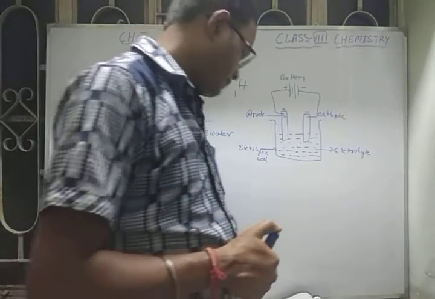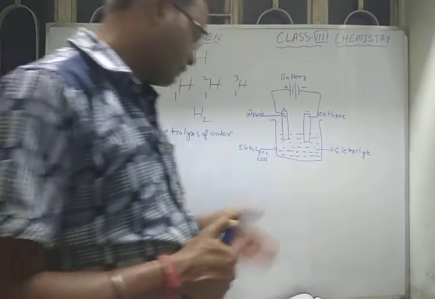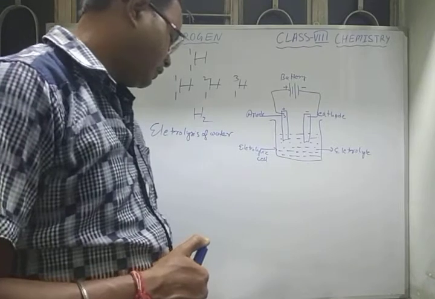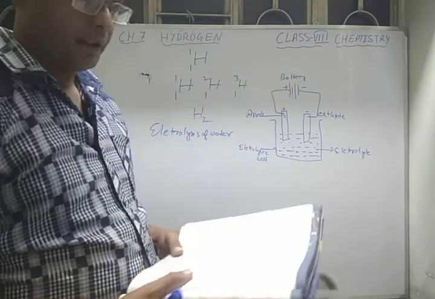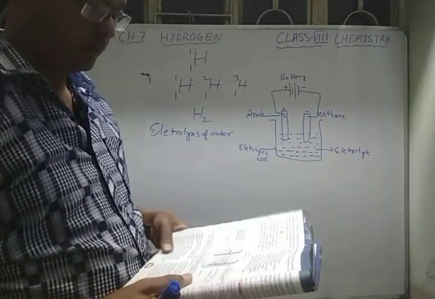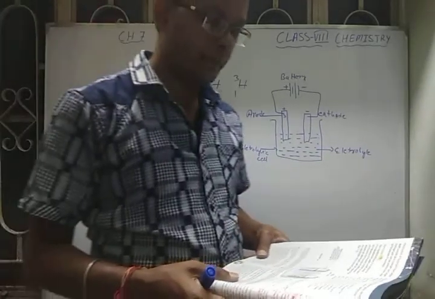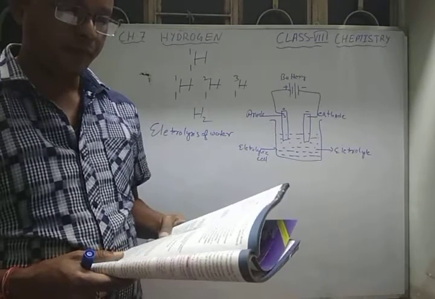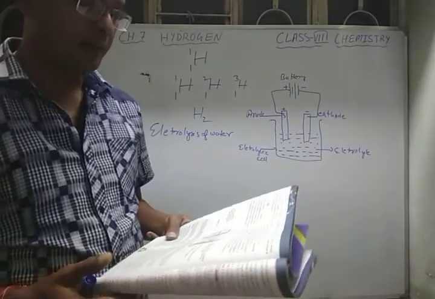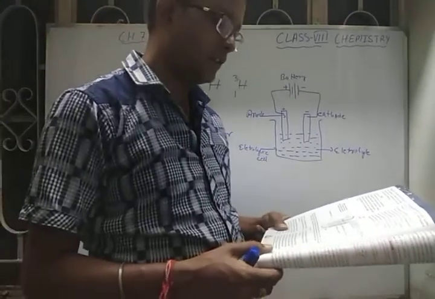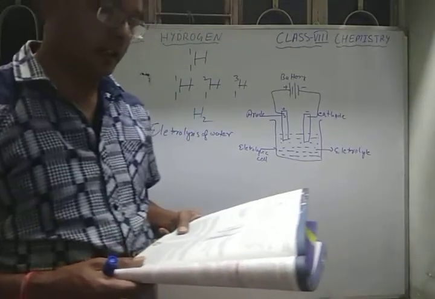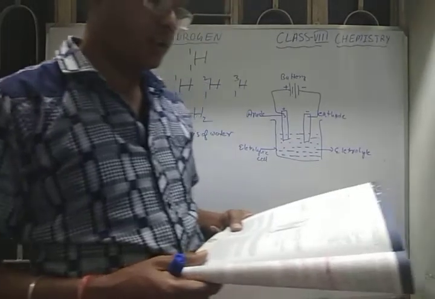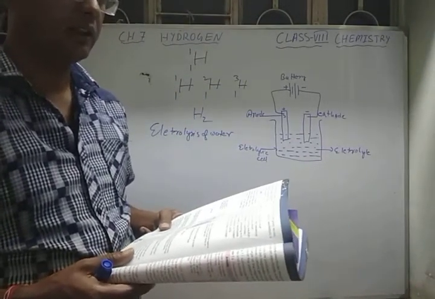Okay, so what actually happens when electricity passes through it? As given here, when electricity is passed through the electrolyte via the electrodes, the electrolyte decomposes and its constituent ions break. The hydrogen ions and hydroxide ions move toward the opposite charges. Okay, so we say that hydrogen and oxygen are produced.